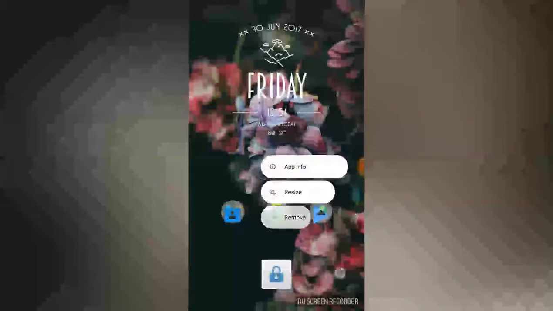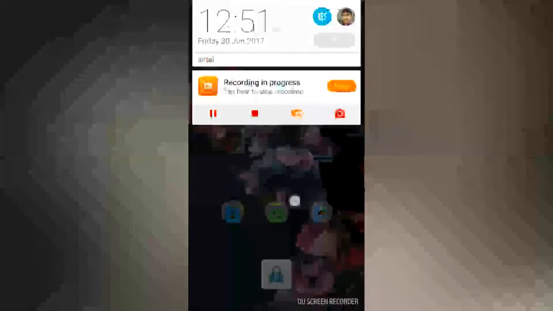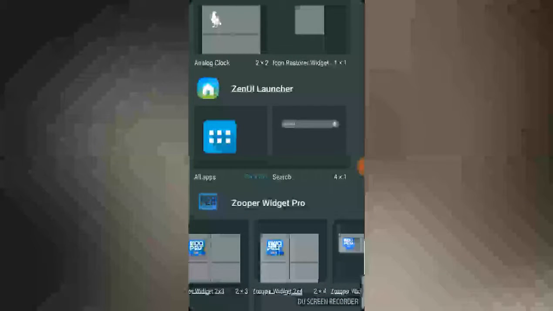And place the widget. For example, I will remove it. Widget. For example, I will take this 2x4. It's too thick, so I will resize it.